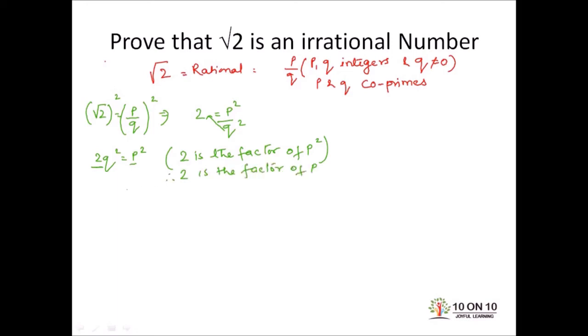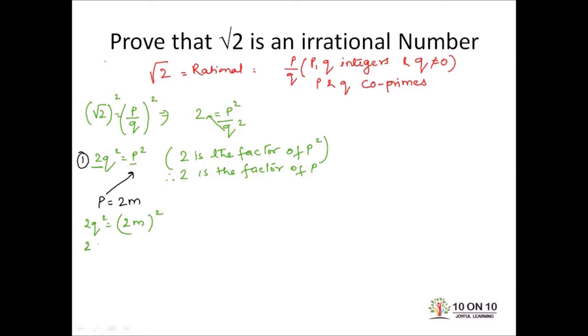If 2 is the factor of p, we can represent p as 2 into something. So we are writing p as 2 into m and we will substitute this value in the first equation. So what will it become? It will become 2q square is equal to, instead of p I will write 2m and I will square it.